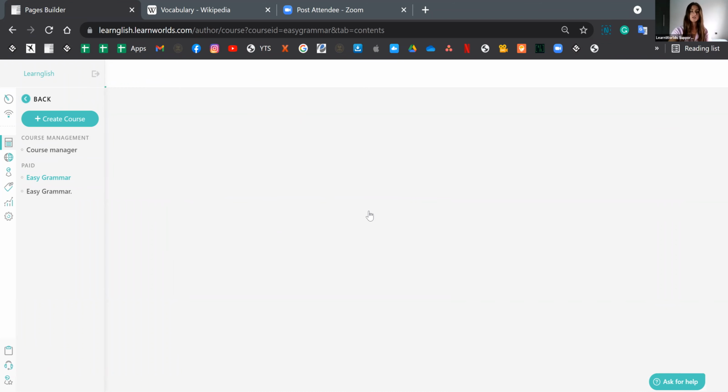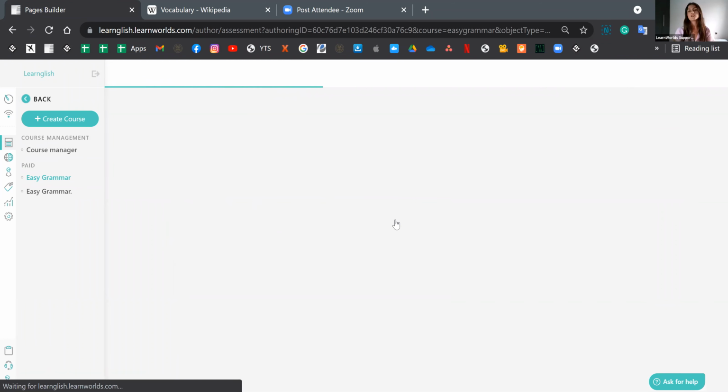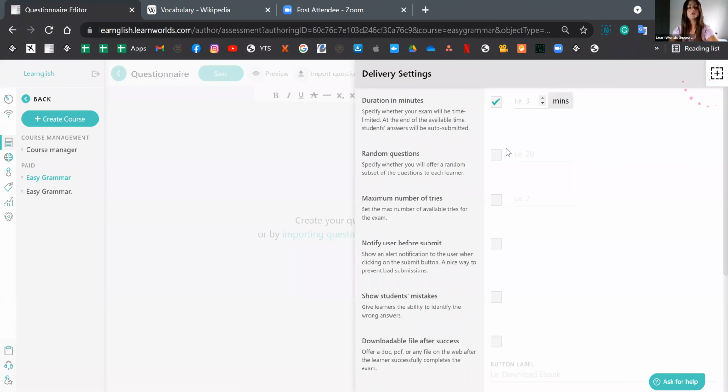And edit questions. Now, before we're ready to edit our questions, let's configure some of the general settings of the exam. Those are the duration, and you can do that from here if you choose to enable it. So let's set this, for instance, to 10 minutes. I can have the questions being random. I can set a maximum number of tries. So for instance, if I set this to 2 and I fail on the first time, I have one more chance for the exam. I can notify them prior to submitting.